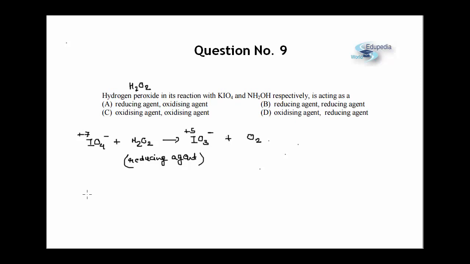In second case we are making it react with NH2OH. Now NH2OH is hydroxylamine and on reaction with H2O2, NH2OH is oxidized. It goes to N2, and whenever H2O2 is reduced it forms H2O, because again repeating myself, H2O2 can act both as oxidizing and reducing agent. So since H2O2 is getting reduced, it is acting as oxidizing agent in this case.